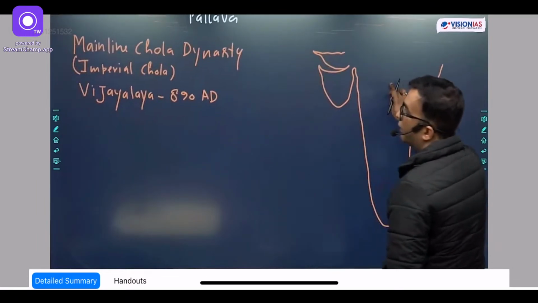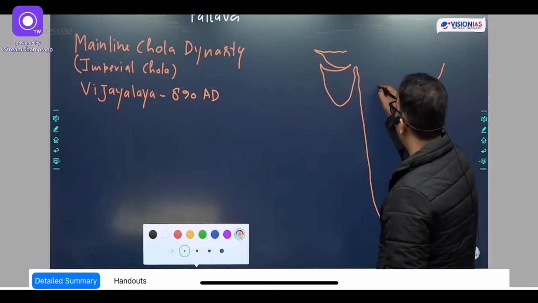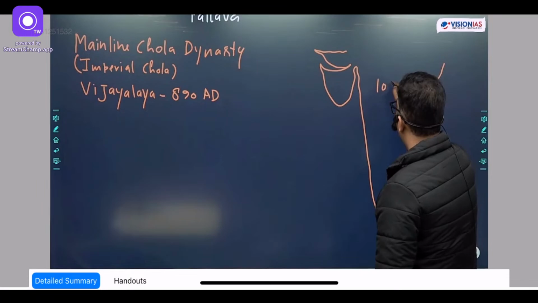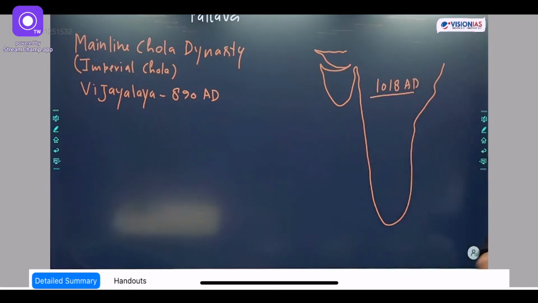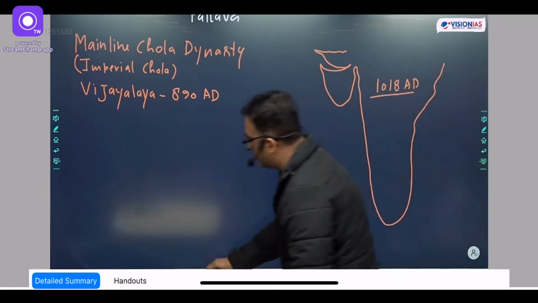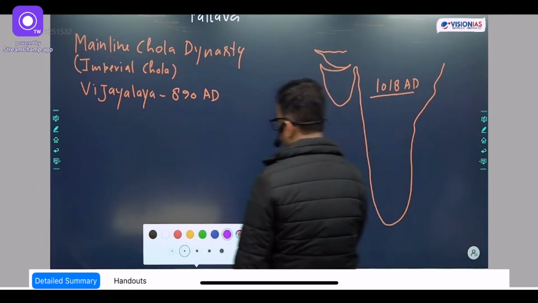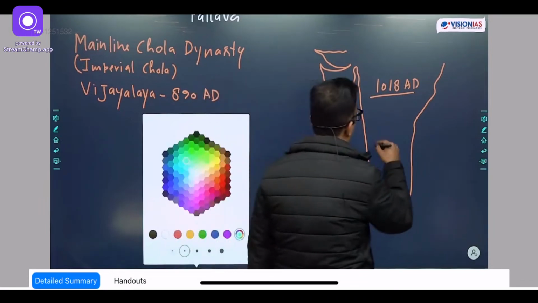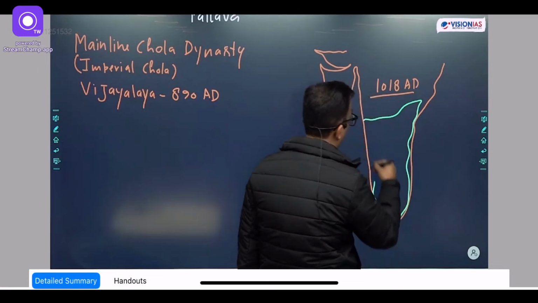So now, this map is of 1018 AD. The map that I am creating is related to the mainline Cholas. Now they have captured the entire southern India, this entire part.